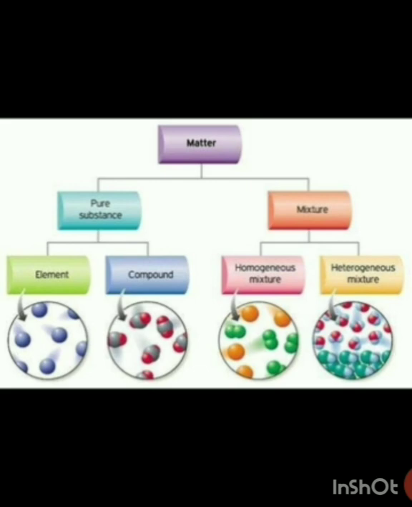Now, compounds are made up of two different types of elements. Remember students, compounds are not made up of the same type of elements. They are made up of different types of elements, and the elements can be two or more than two.